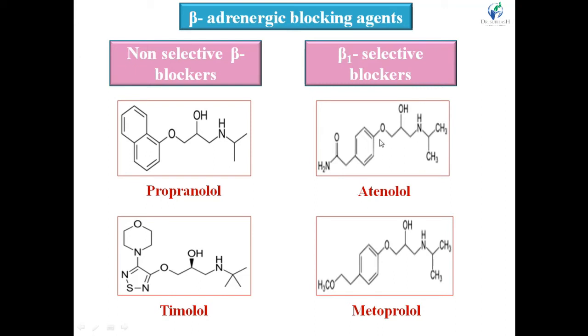Here to the phenyl on the other side, in atenolol, the phenyl ring has the CH2CONH2 group, that is acetamide group, right? Acetamide group. And in metoprolol, here CH2OCH3, that is ethyl methyl ether side chain, right? So in metoprolol there is an ether side chain, and in atenolol there is an amide side chain, right?